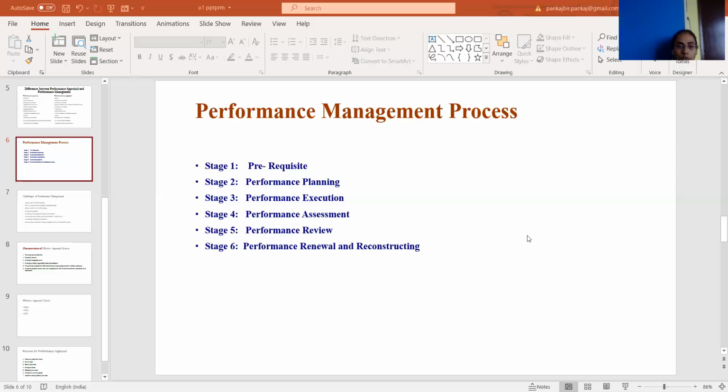If we talk about the first stage, it is known as the prerequisite. It is about the requirements done before the performance management process actually starts. It necessitates defining the purpose clearly for existing and new employees, staff, and departments, in order to integrate all the teams to meet the organization's objective or target.